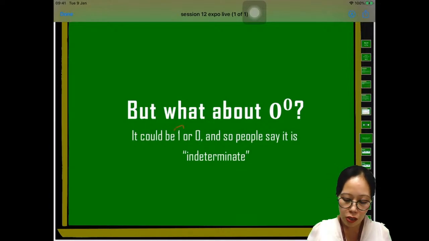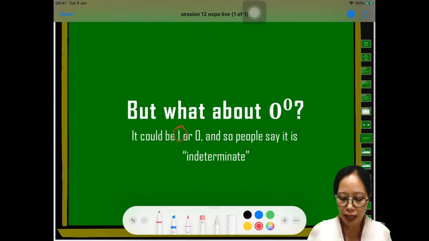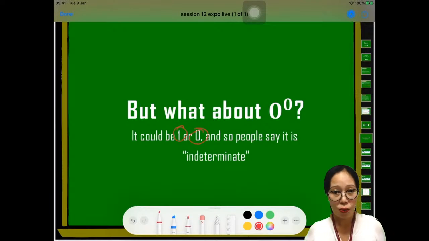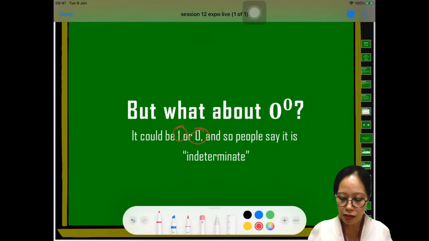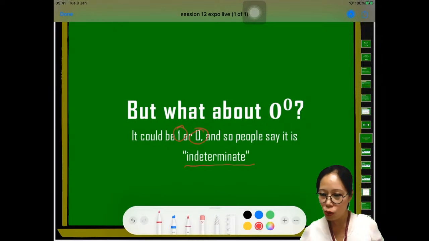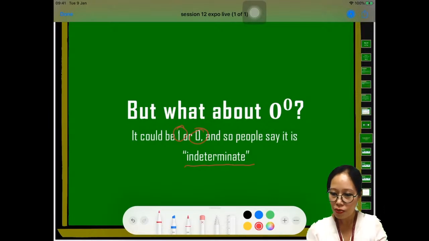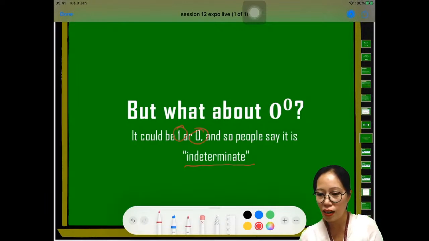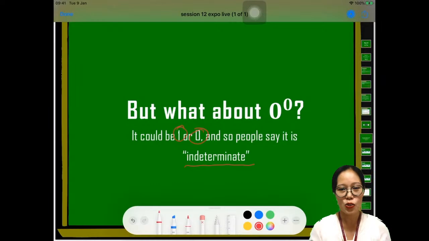Could be. If your answer is 1, then you're correct. If your answer is 0, then that's also correct. Because by law of exponent, the answer is 1. But by logical reasoning, the answer is 0, right? So other people say it is indeterminate. So it's either 1 or 0. Now if you disagree with me and you have any other answer like undefined or what, feel free to send me message later or send me message in my email. Okay, feel free to email me so that we can discuss together.